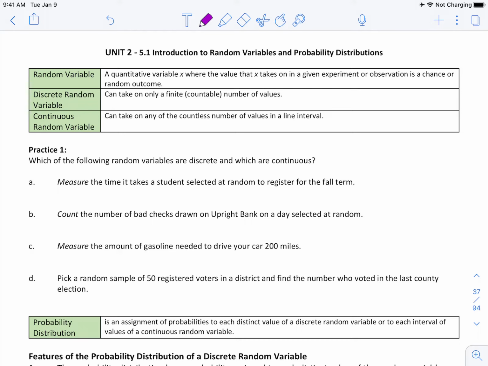So for this first practice, it says which of the following random variables are discrete and which are continuous. A, measure the time it takes a student selected at random to register for the fall term. Well, we could measure this in months, in days, in minutes, in milliseconds. So this is continuous because time can take on any value.